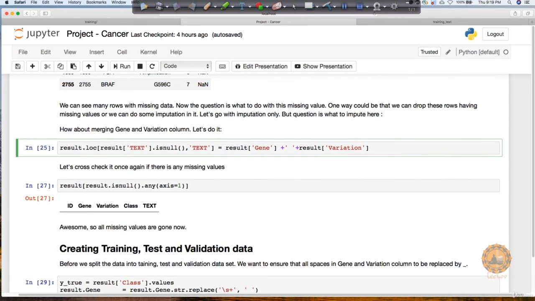After you have done this imputation, you can check again whether you still have any missing values. And you can see that since this got properly imputed, there are no missing values left with us. So we can definitely go ahead and start working on our further analysis.